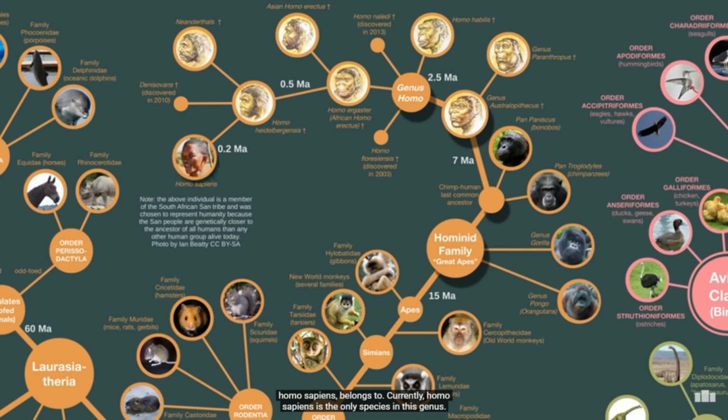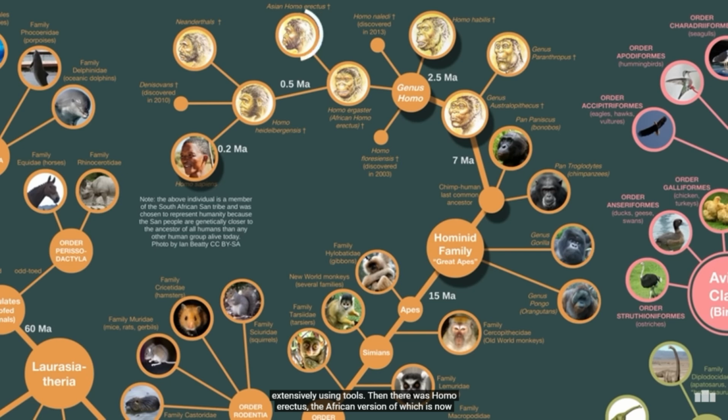Currently, Homo sapiens is the only species in this genus, but over the last 2.5 million years, many other Homo species have come and gone. We know this from the archaeological record, which gets larger and better every year. One of the earliest Homo species was Homo habilis. They were among the first humans to start extensively using tools.